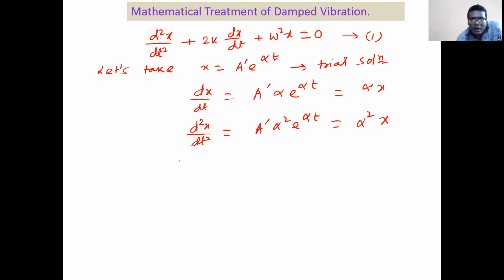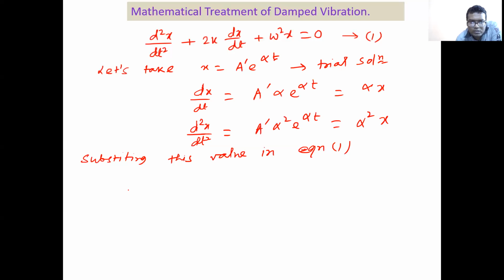Okay, now put this value in equation 1. Substituting these values in equation 1, what will we get?